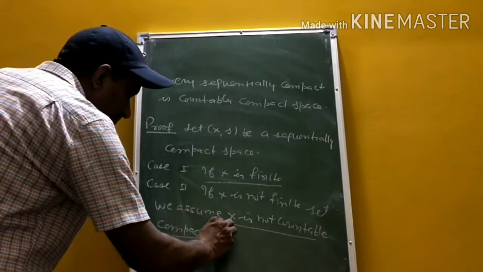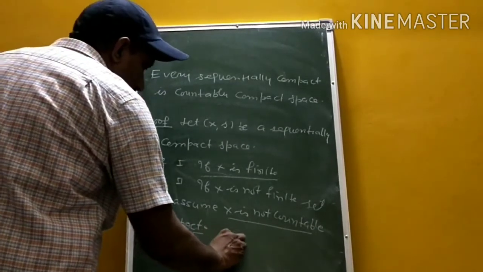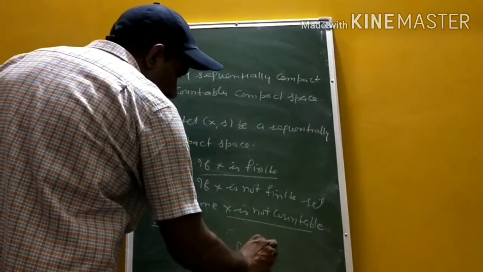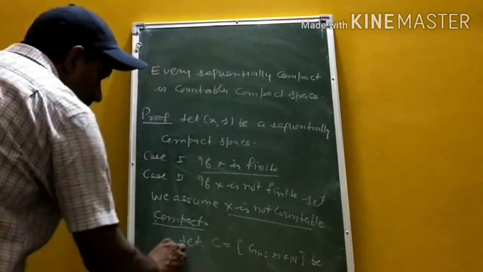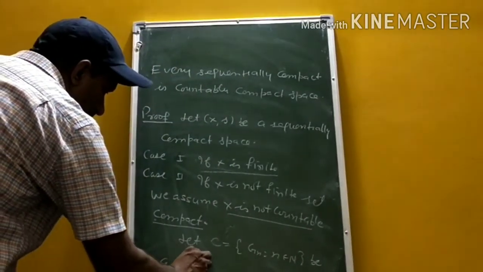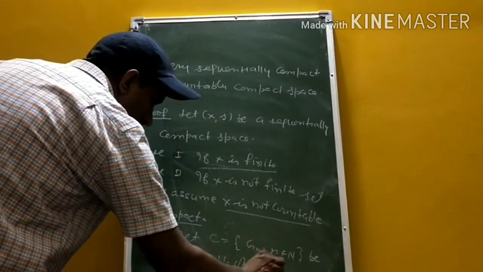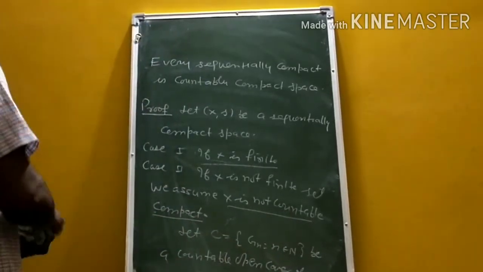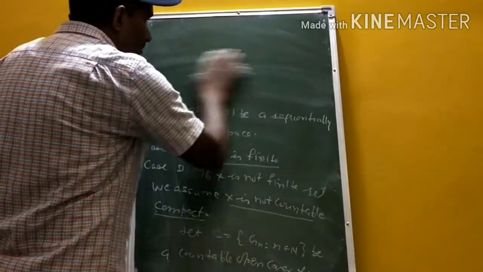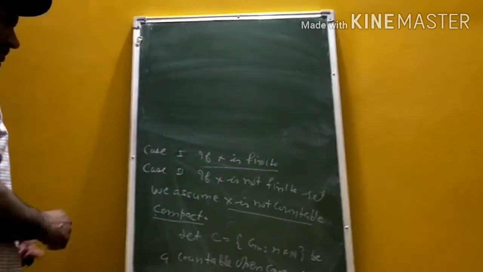Let G_n, n belonging to N, be a countable open cover of X, and it is not countably compact, so it cannot reduce to a finite subcover.